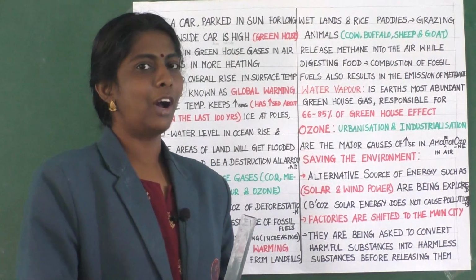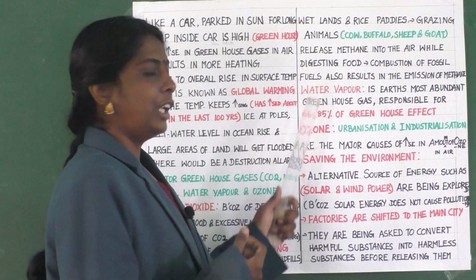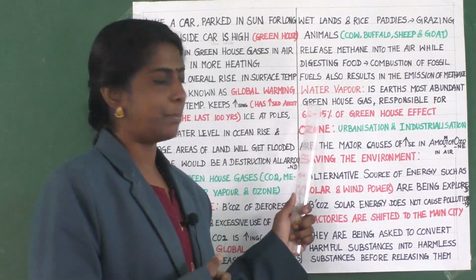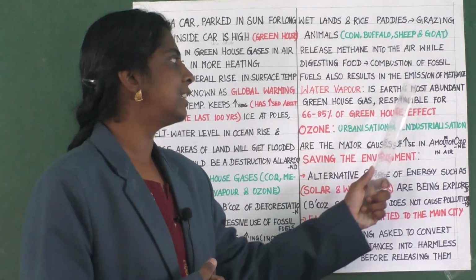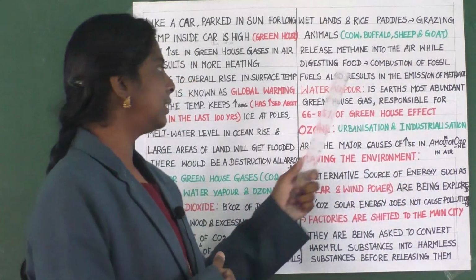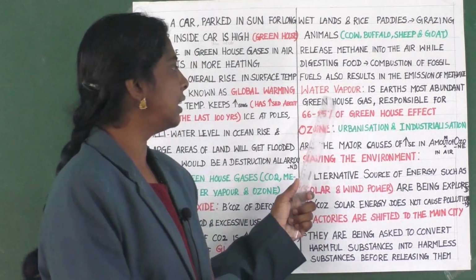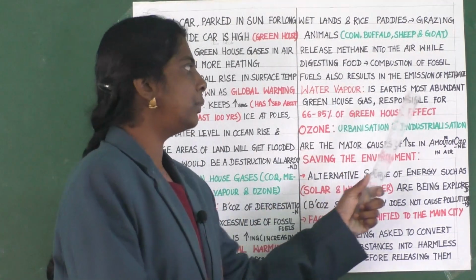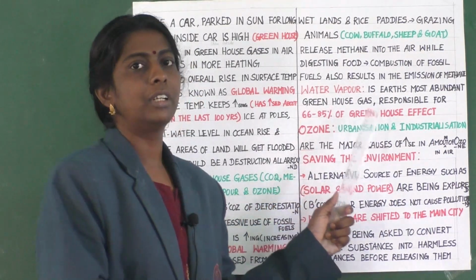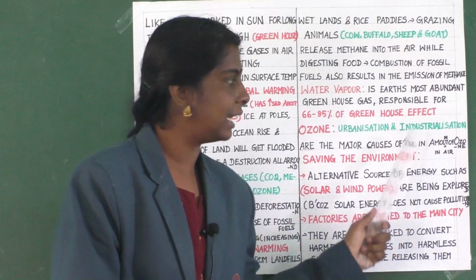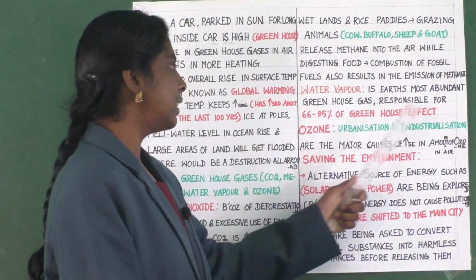Yes, children. Now let us learn about the third greenhouse gas, that is water vapor. Water vapor is Earth's most abundant greenhouse gas. It is responsible for 66 to 85% of the greenhouse effect.